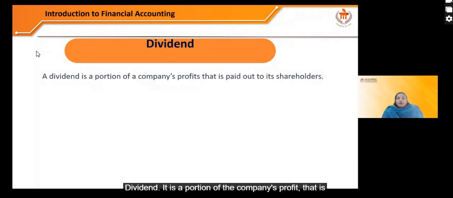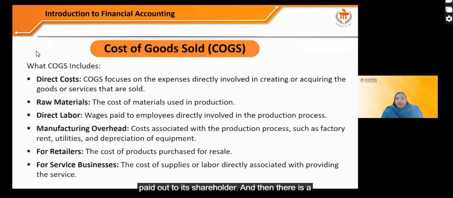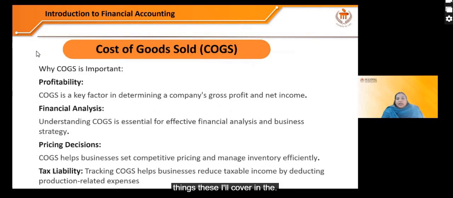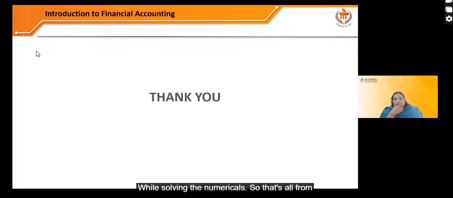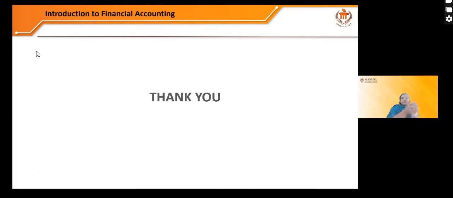Dividend is a portion of the company's profit that is paid out to its shareholders. And then there is cost of goods sold. There are direct costs: raw material, direct labor, manufacturing overhead. There are a lot of things. These I'll cover while solving the numericals.